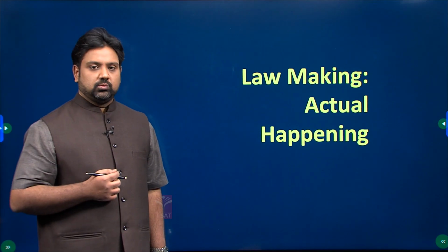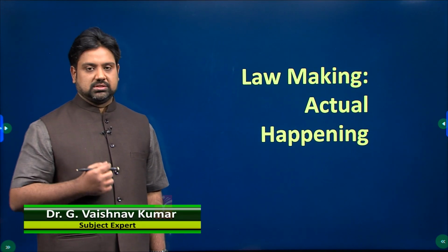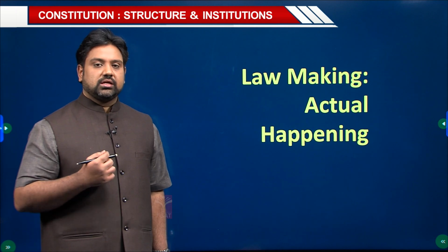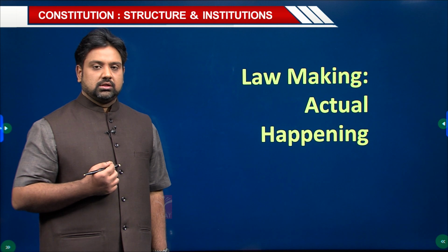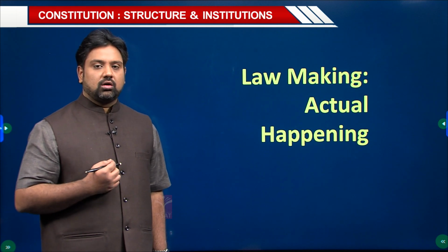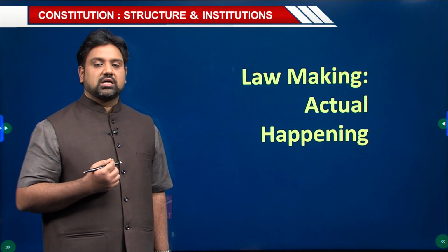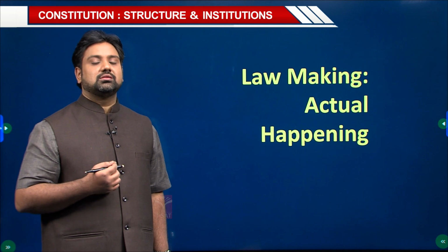Now we will be dealing with the crucial aspect of lawmaking. What actually happens? We have seen that the legislature is vested with the exclusive authority of making the law. We have seen that the Union Parliament will make laws on the subjects mentioned in the Union list as well as the subjects mentioned in the concurrent list, which is given under the 7th Schedule of